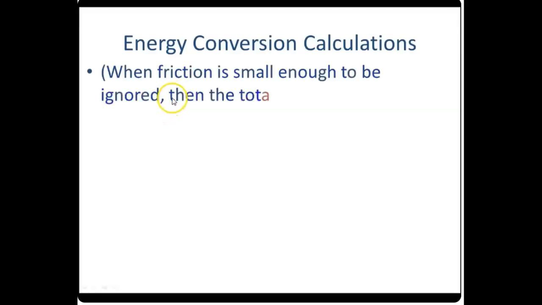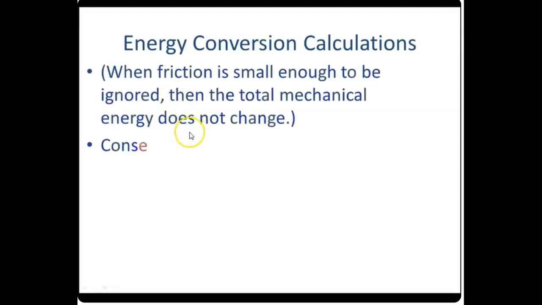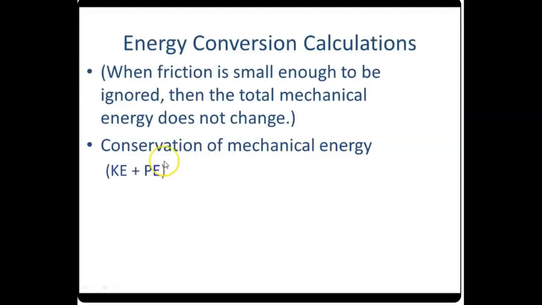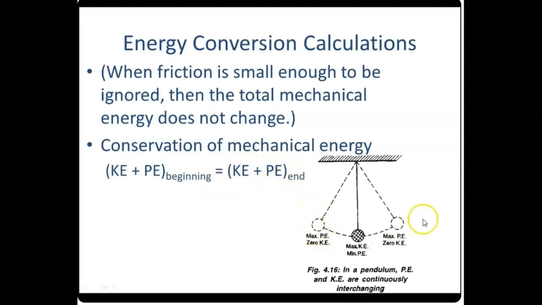All right. When you have the friction small enough, the total mechanical energy does not change. So the way we're going to write this, the kinetic and potential at the beginning is going to be the exact same as the kinetic and the potential at the end. So here we have a pendulum swinging back and forth. Here it has the maximum potential energy, but the least kinetic because it's not moving very far. Here, again, same as before, maximum potential energy, 0 kinetic. Down here at the middle, least amount of potential energy because it's at the bottom, but that's when it's moving